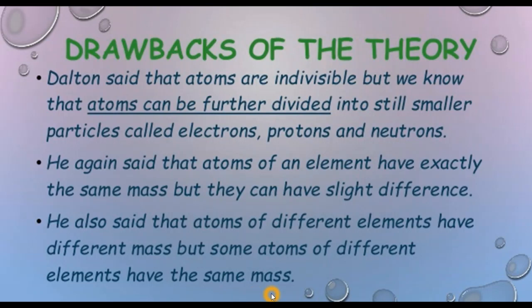He also said that atoms of different elements have different masses, but some atoms of different elements have the same mass. Another drawback was that his postulate was that the atoms of different elements have different masses. But now it's known that even atoms of different elements can have the same mass. This was about his theory, which he gave in 1808.